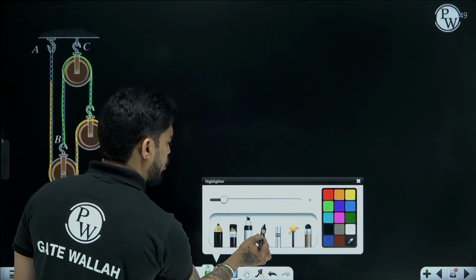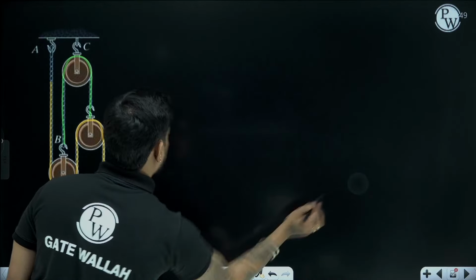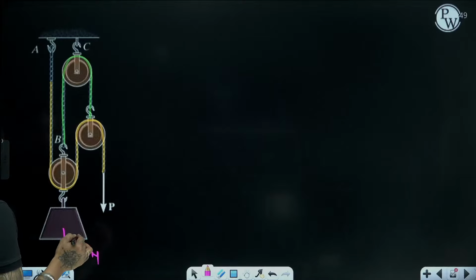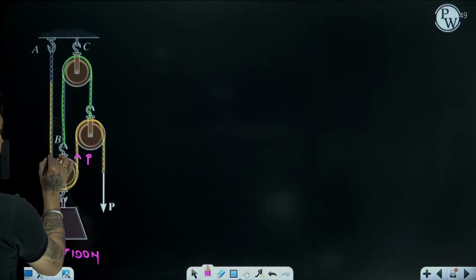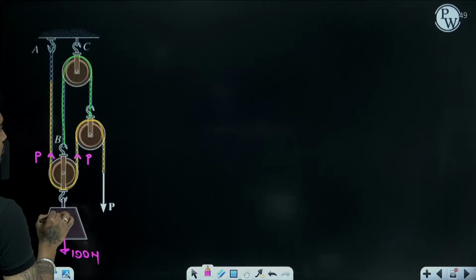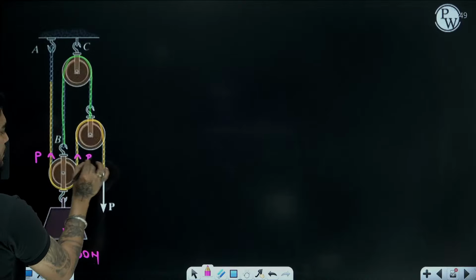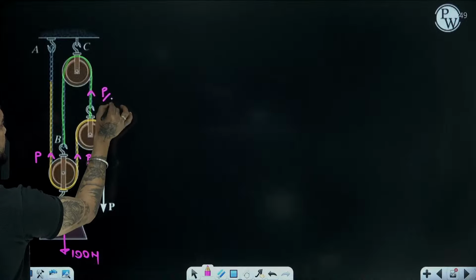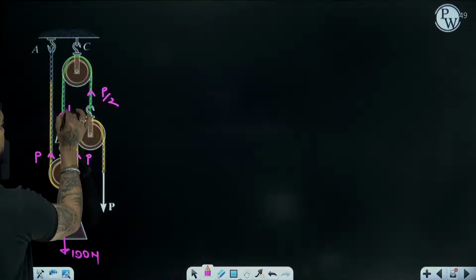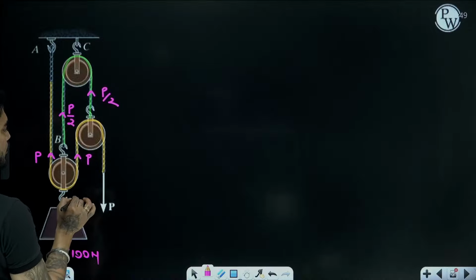In the yellow rope, the tension is P. So this is P, this P. But if this is P, this is P, then this is P by 2.